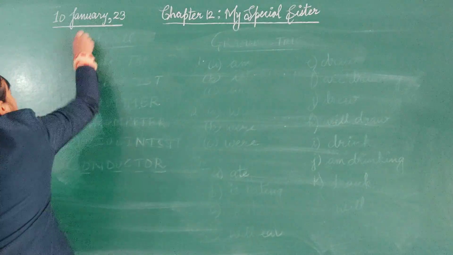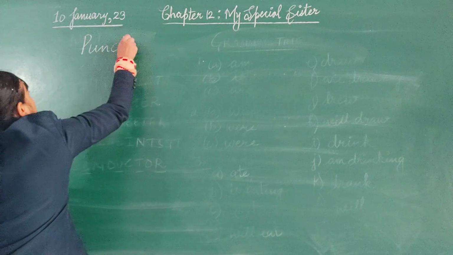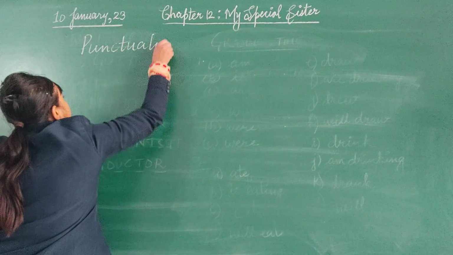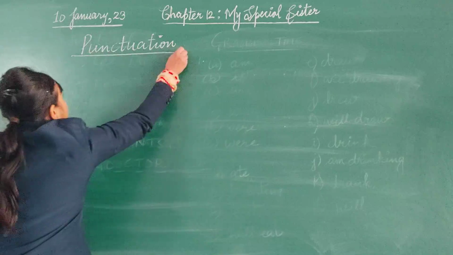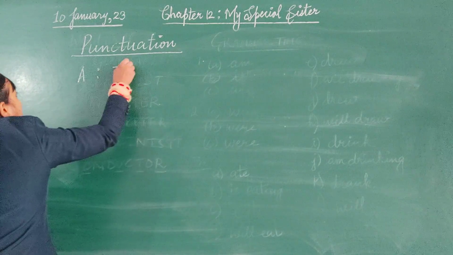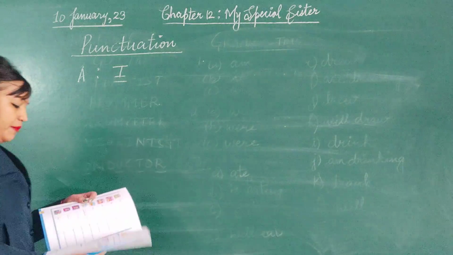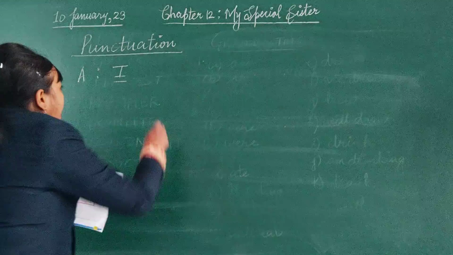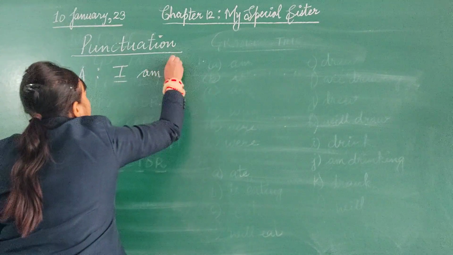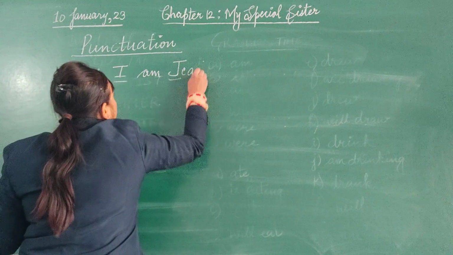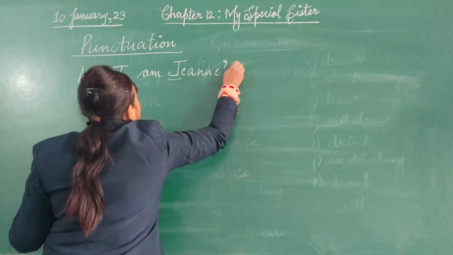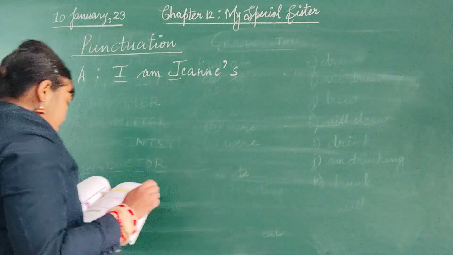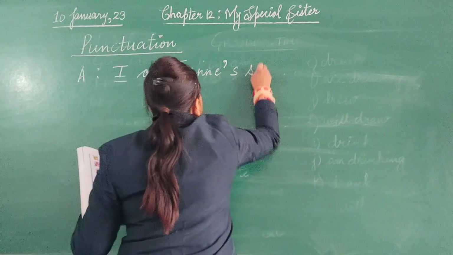Punctuation. Just look at the punctuation mark. I will be capital, so I am underlining it. I am Jane's, J capital, E-A-N-N-E, apostrophe S, Jane's sister, full stop.